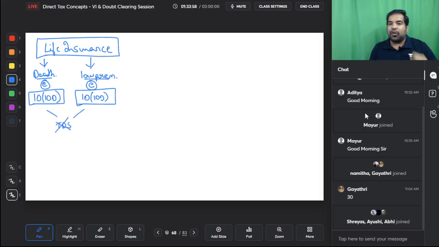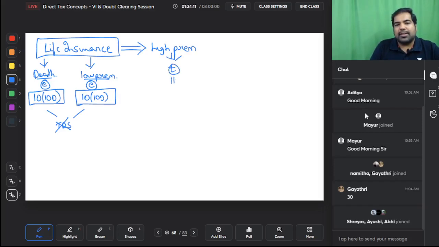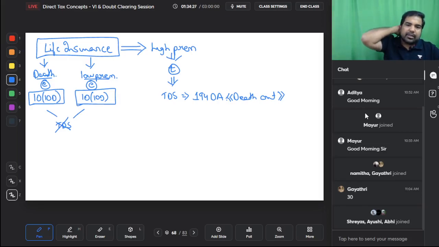Just like when you go for a wedding and you eat food, there is no bill at the end. But in one case, when the premiums are high, it becomes taxable. And because there is tax, there will be TDS, and TDS will be under a section called 194DA because it is the death amount. That is the shortcut. DA is death amount. Of course, on death is exempt, but life insurance is nothing but death amount. So hence you have to remember the section 194DA, death amount.